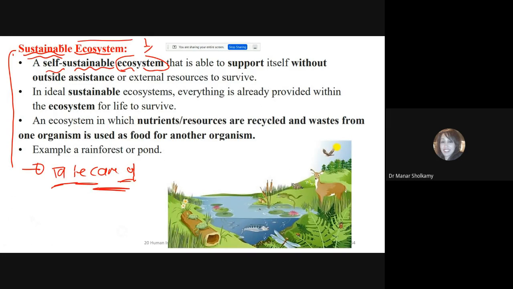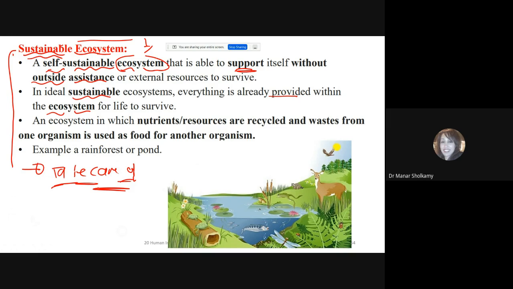Let's read together. It's a self-sustainable ecosystem that is able to support itself without any outside assistance or external resources. An ideal sustainable ecosystem, everything is already provided inside this ecosystem. It does not need any external help, okay?